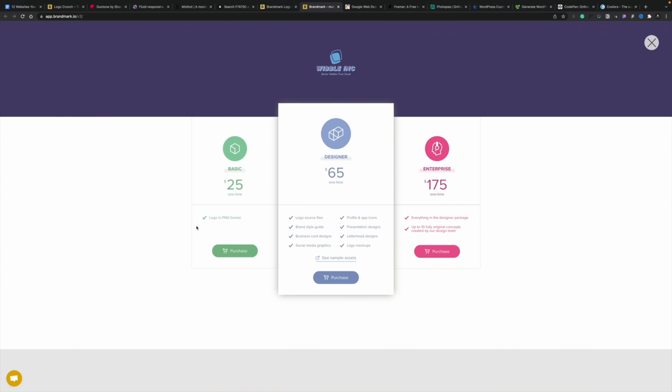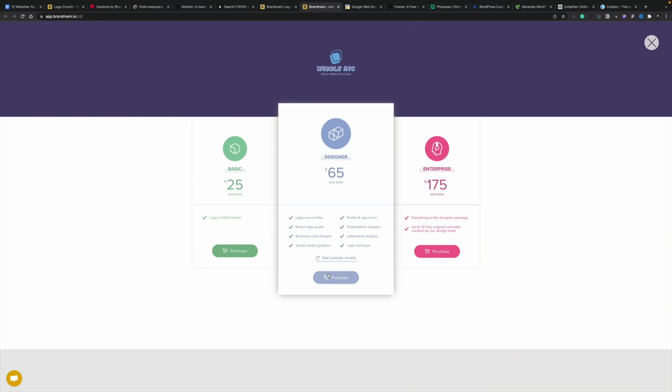And if we take a look at the purchase option, if all they need is a really simple logo, you can grab the PNG version of this for $25. Or if you want more, to give you design assets and different mock-ups, things like business cards, letterheads, invoices, logos, those kinds of things, well, this is something worth looking at. And for $65, I think it's a pretty cool option.